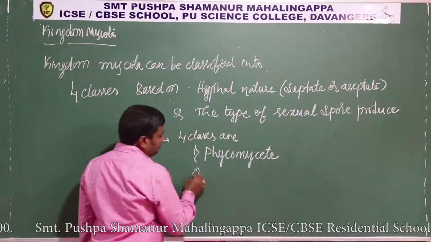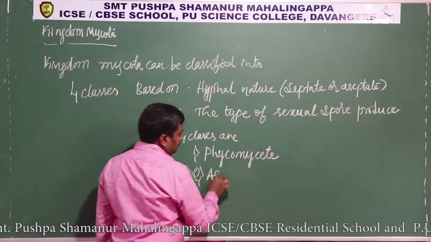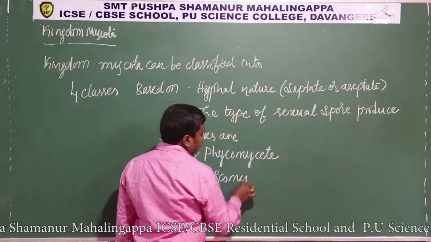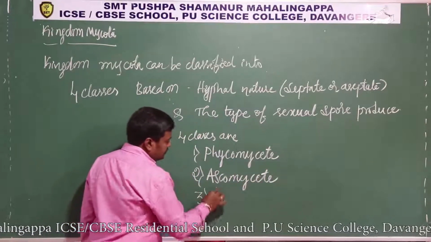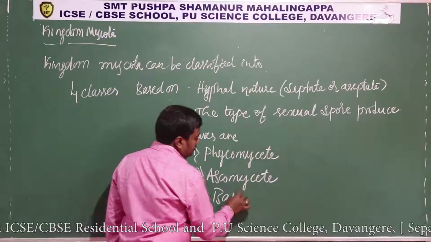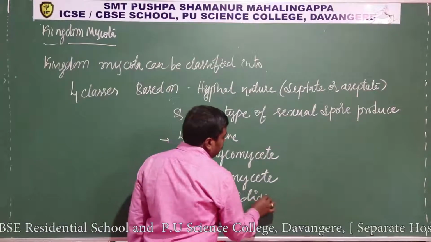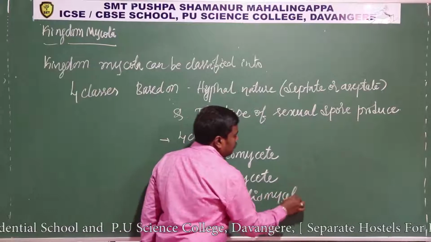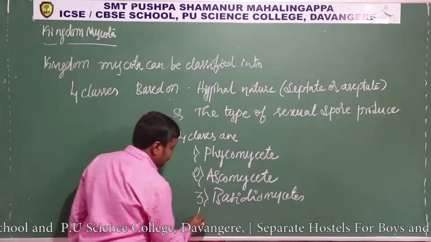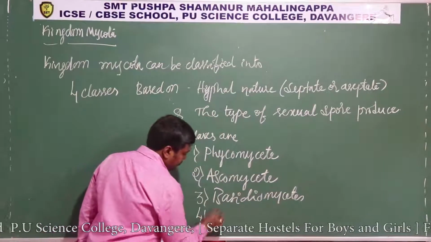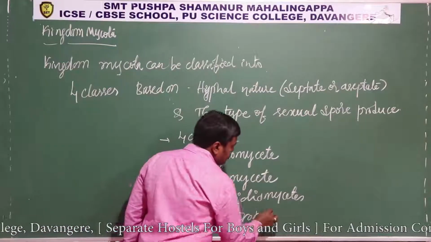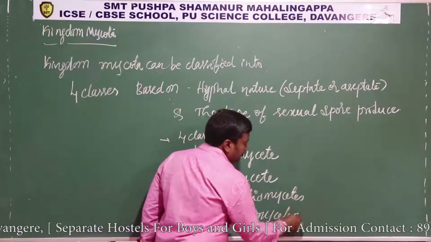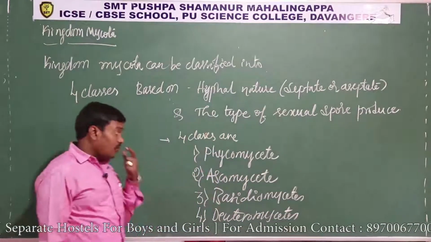The four classes are: first one Phycomycete, Ascomycete, Basidiomycetes and Deuteromycetes. So these are the four classes.